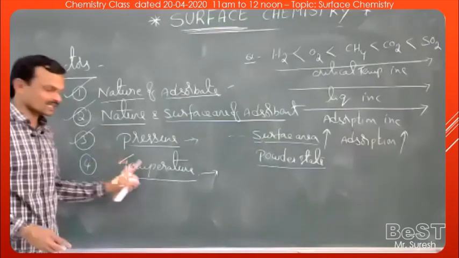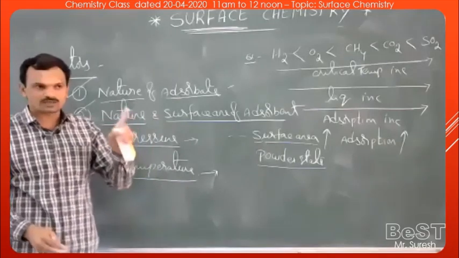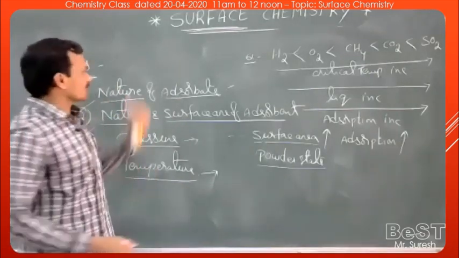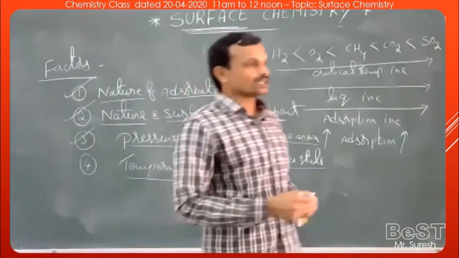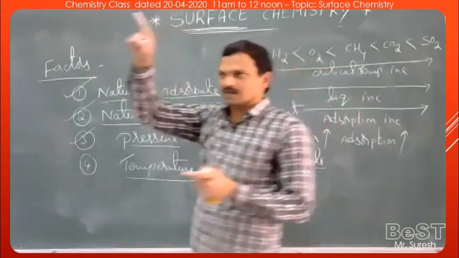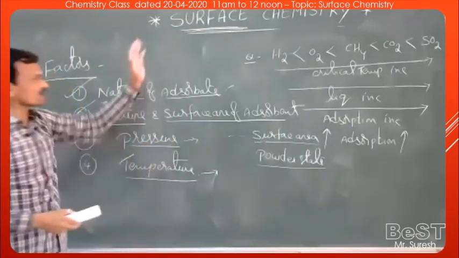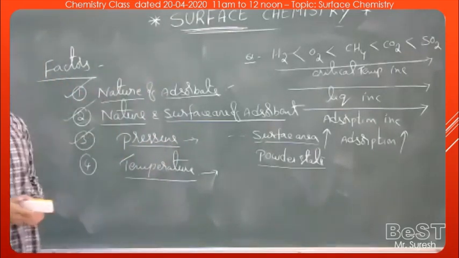In case of physical adsorption, as the temperature increases, extent of adsorption decreases. Whereas in case of chemical adsorption, with increasing temperature, extent of adsorption increases, reaches a maximum value, and then decreases. And that we will discuss further in the comparison of physical adsorption and chemical adsorption.